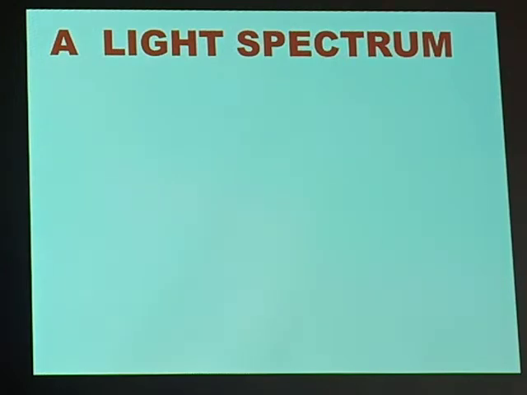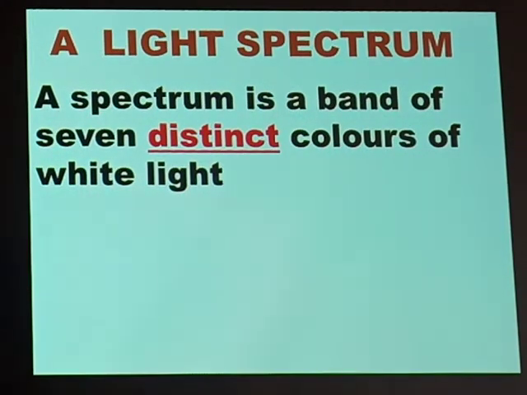Now, what is a light spectrum? A light spectrum is a band of 7 distinct colors of white light. Remember, from the beginning, I said that white light comes from the sun. But that light contains 7 colors. Now, when those colors are in a group, we call them a spectrum. So what is a light spectrum? A light spectrum is a band of 7 distinct colors of white light.